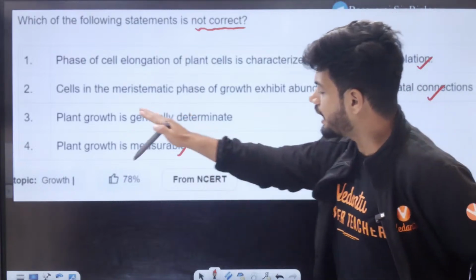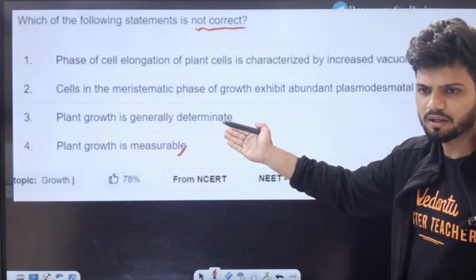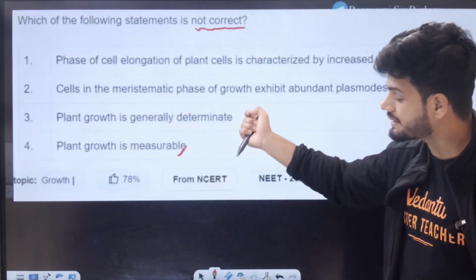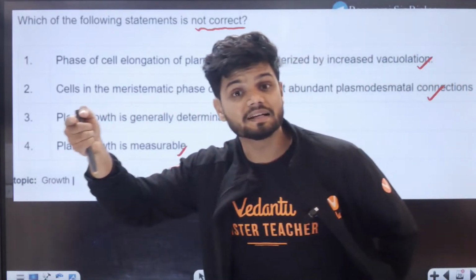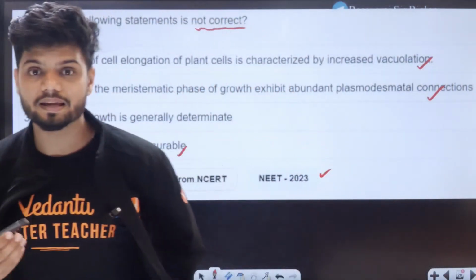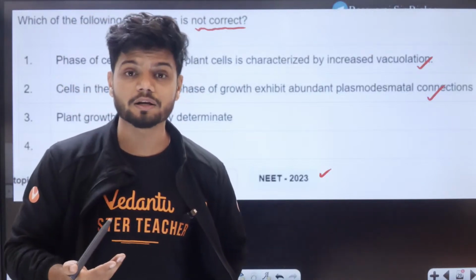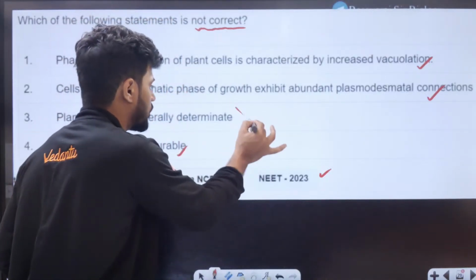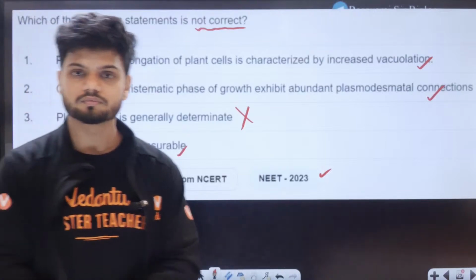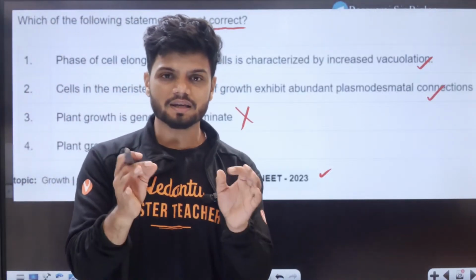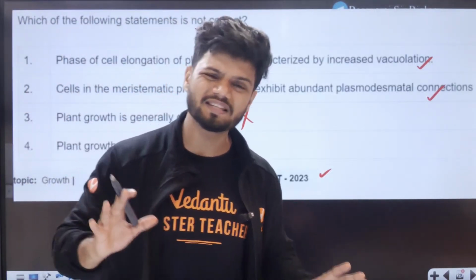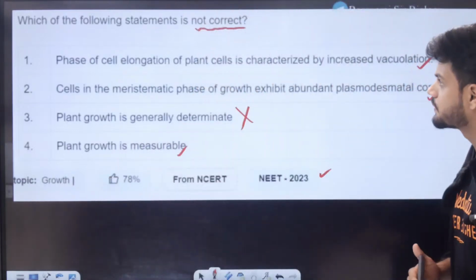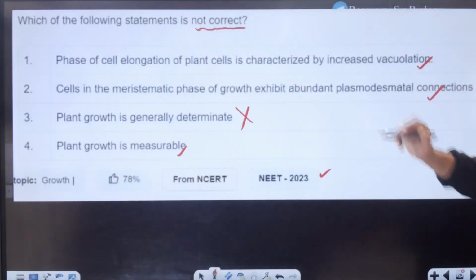Plant growth is generally determinate, students. Tell me, do you think plant growth is determinate or indeterminate? Tell me in the chat. It is indeterminate. So this statement right here becomes wrong. All of you agree? These are the easy questions you get in examination. So the wrong statement is option number 3.